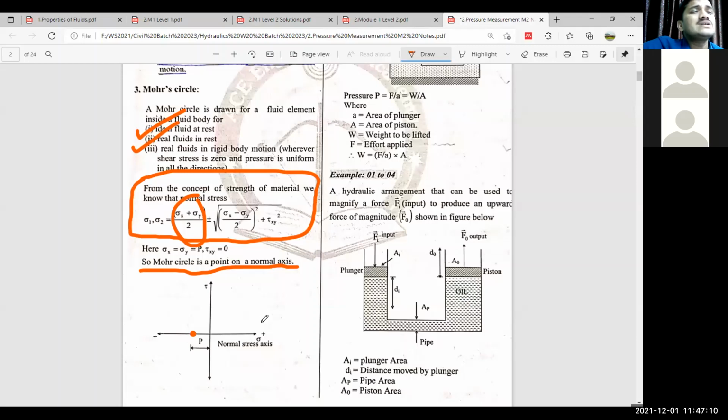Now, what we have discussed today is that we try to study this fluid static concept. Means what we are going to study under the title of fluid statics. We have to find out the pressure exerted by the fluid at rest on any surfaces which are in contact with it. Any surface means the surface may be a horizontal surface, a vertical surface, an inclined surface, or a curved surface.